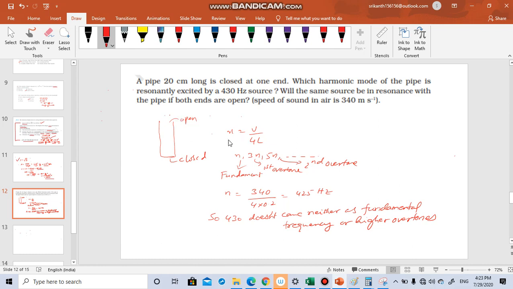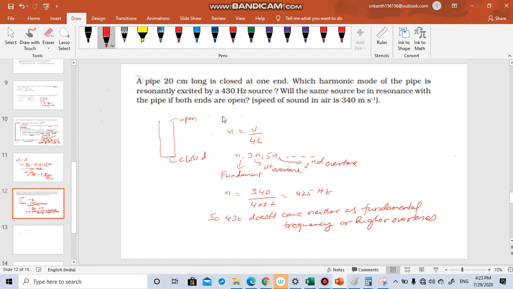Yesterday we have seen this derivation. n is equal to v by 4L is the fundamental mode, and you see that n, 3n, 5n like that you are getting the fundamental mode and the higher overtones, odd multiples, (2p plus 1) into n. Just have a look over there.